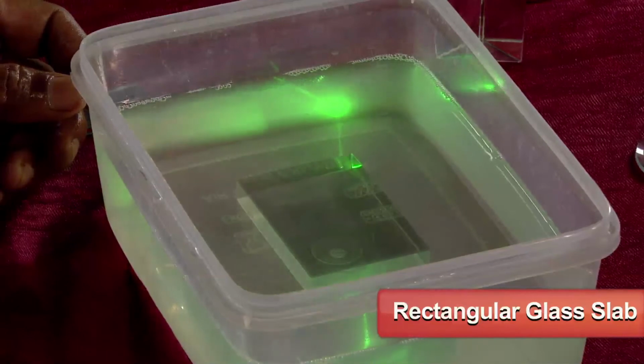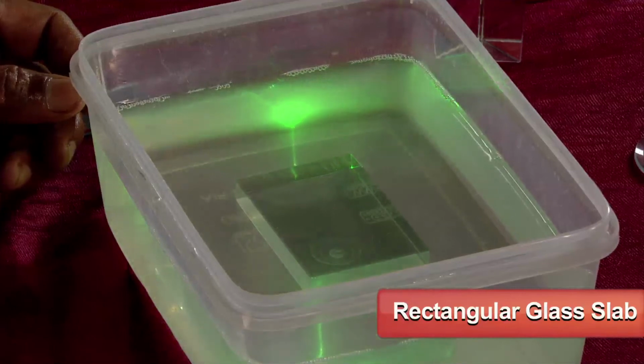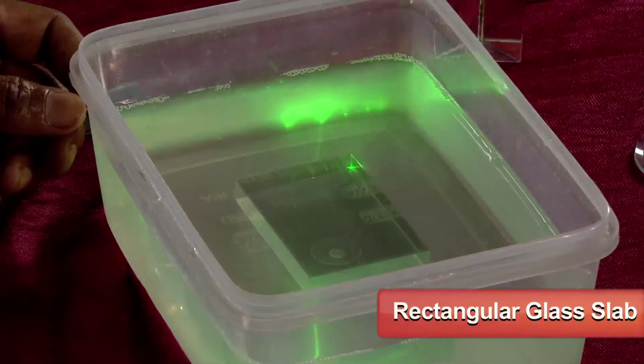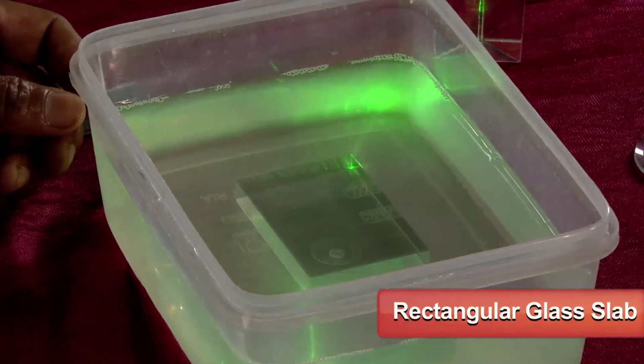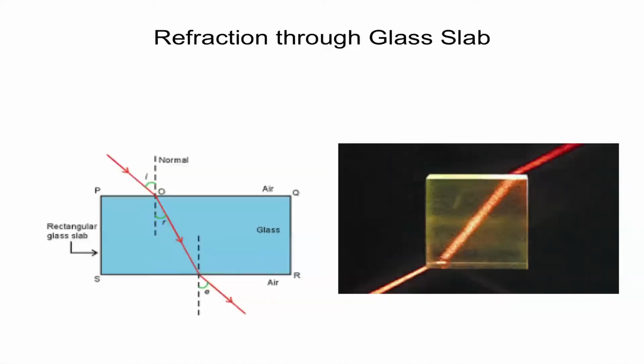As you see, there is a gap between the incident ray and the emergent ray, and the perpendicular distance we define as the lateral displacement, that is, how much the emergent ray has been shifted from the direction of the incident ray. This you can see in this.